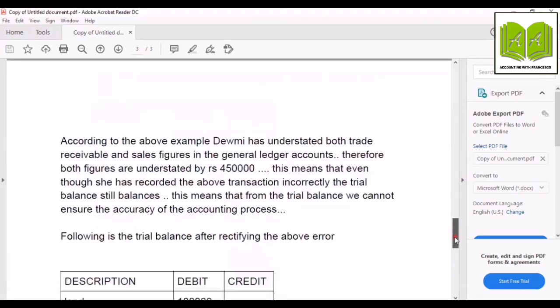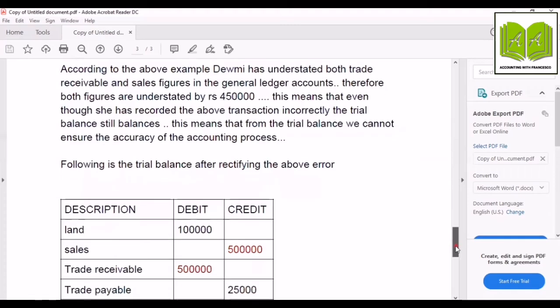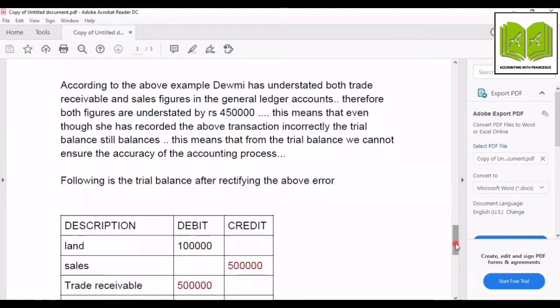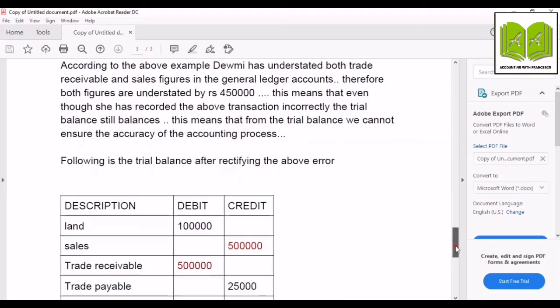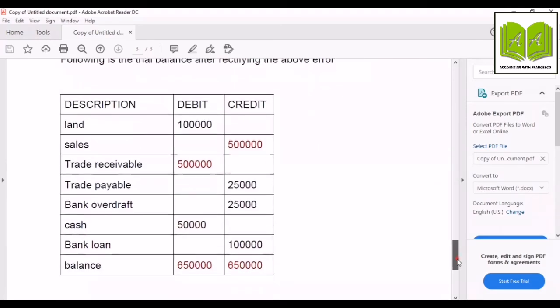So in order to make this more clear, I will show you the impact on the trial balance after rectifying the above error. Devmi has understated both trade receivable and sales figures in the general ledger accounts. Therefore, both figures are understated by rupees 450,000. This means that even though she has recorded the transaction incorrectly, the trial balance still balances. So this means that from the trial balance, we cannot ensure the accuracy of the accounting.